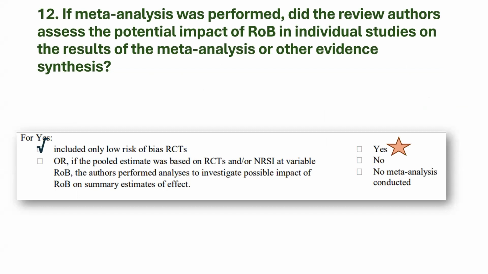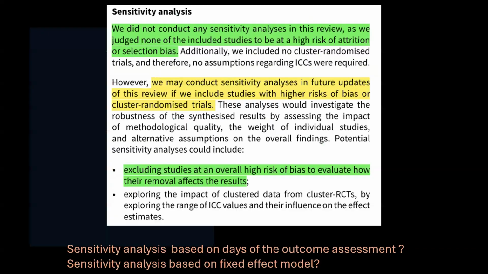So if the meta-analysis was performed, did the review authors assess the potential impact of the risk of bias in individual studies on the results of the meta-analysis or other evidence synthesis? In the original plan, they had planned to do sensitivity analysis. If they got studies with high risk of bias, they would exclude them. And even if they had got cluster randomized trials, they would have excluded them and done a sensitivity analysis. But here they did not, because none of the included studies seem to be at a high risk of additional selection bias.